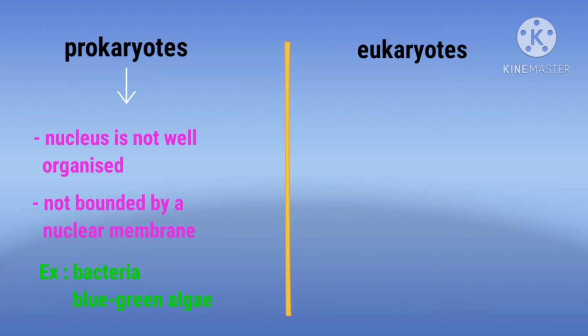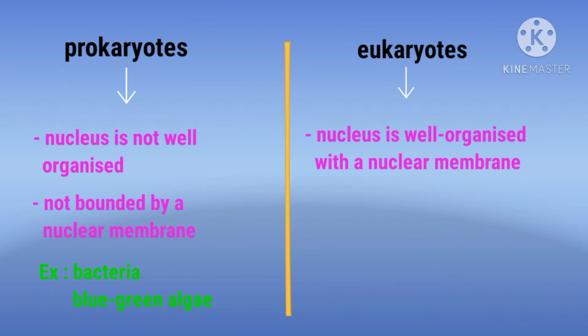On the other hand, in eukaryotes, eu means true and karyon means nucleus. Those organisms which have a well organized nucleus with a nuclear membrane are called eukaryotes. However, the red blood cells are unique in the sense that they do not have a nucleus.